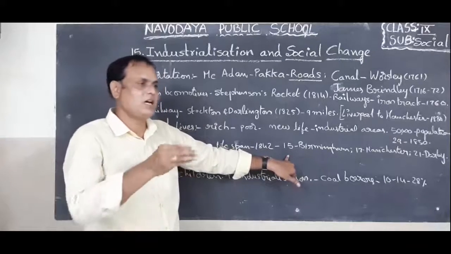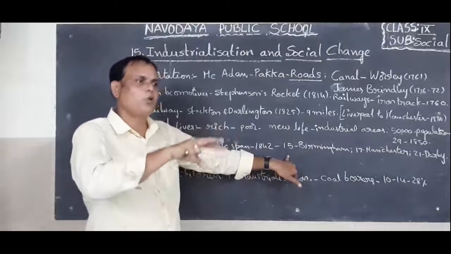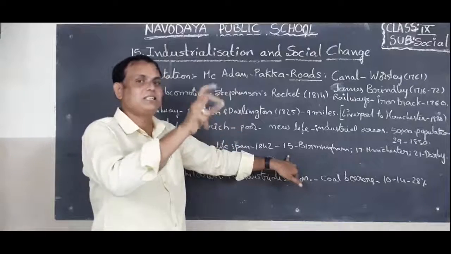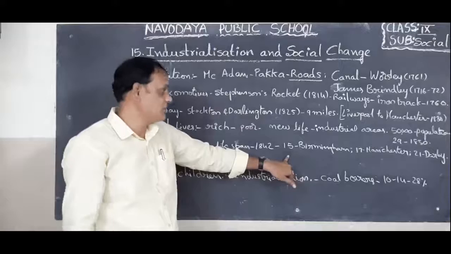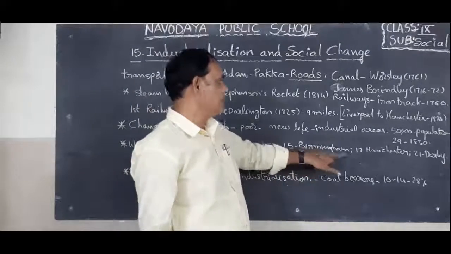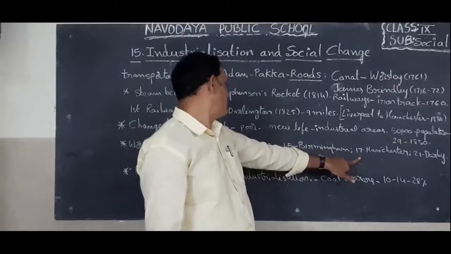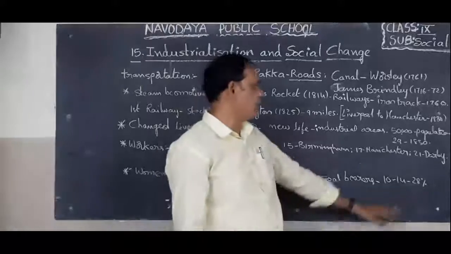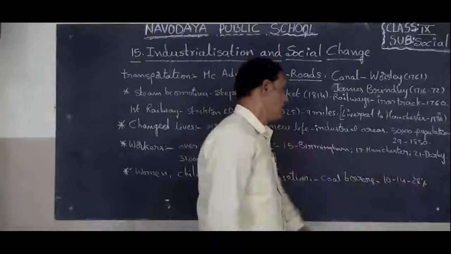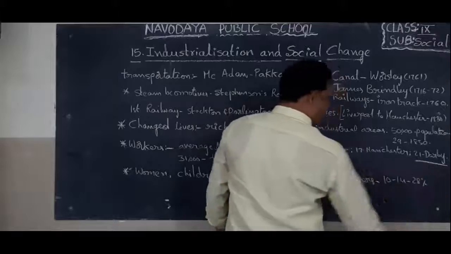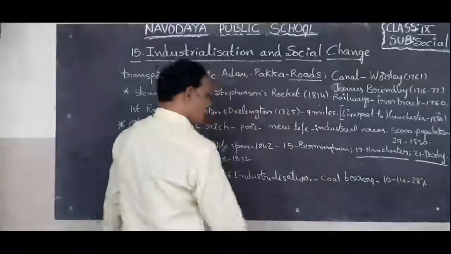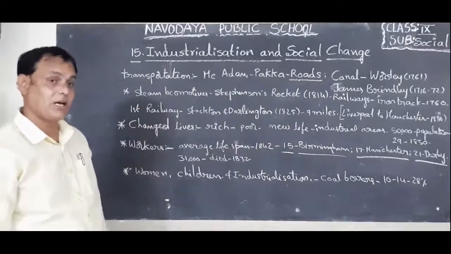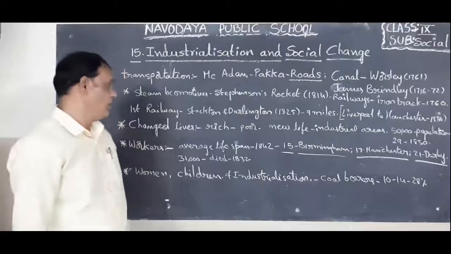Why? Because they are living in harsh conditions, polluted areas. Next, they are working with dangerous industries or machines. At Manchester, the average lifespan is only 17, children. Next, children, in Derby, only 21 years. Sorry, at Derby 21 years, Manchester 17 years, Birmingham 15 years, children. This is the average lifespan of the workers.